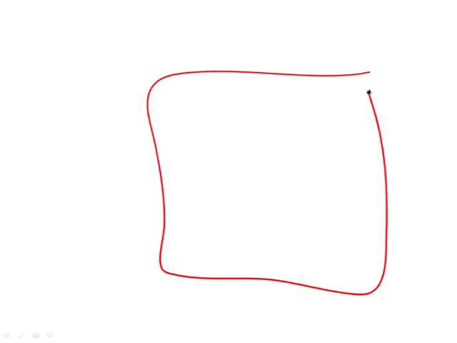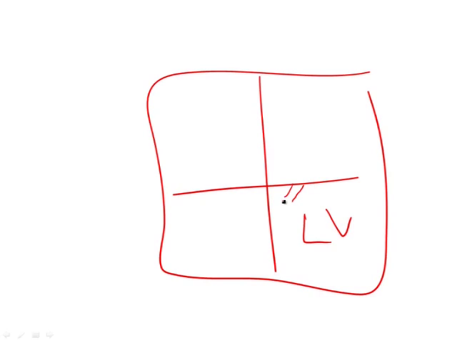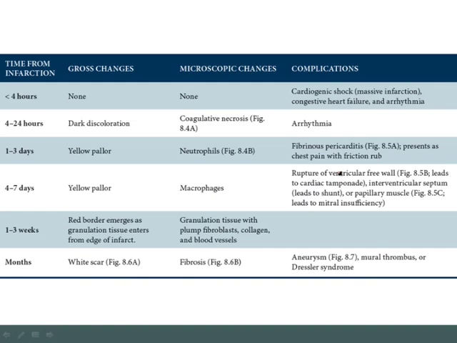Here, just illustrating this, here again is your left ventricle. Remember that the mitral valve has these strings that come from it called the chordae, and the chordae attach to the papillary muscle, and the papillary muscle helps to close this mitral valve. If you rupture this papillary muscle, you're not going to be able to close this valve, and so you're going to get insufficiency with blood going backwards during systole. That would be an example of mitral insufficiency with rupture of a papillary muscle. Very high yield to remember that the papillary muscle is fed by the right coronary artery, and so therefore it's with occlusion of the right coronary artery that you're going to have the risk of rupture of the papillary muscle.